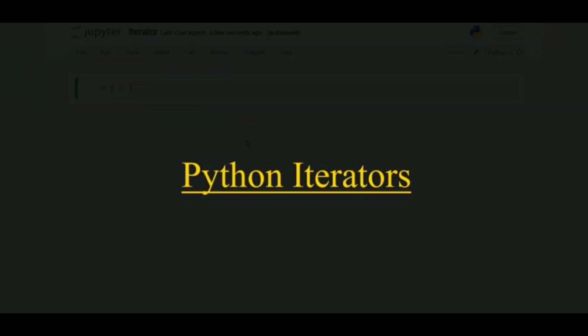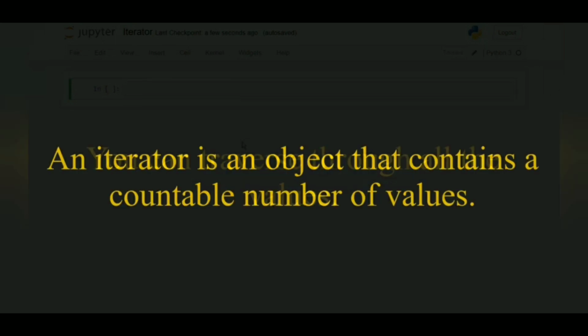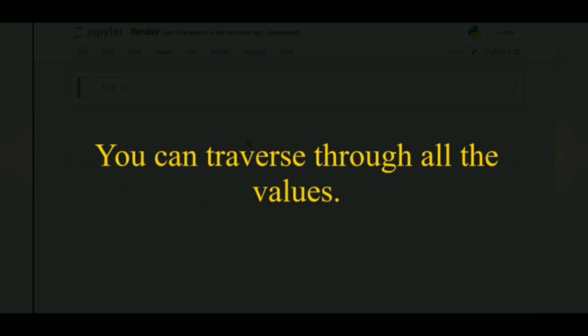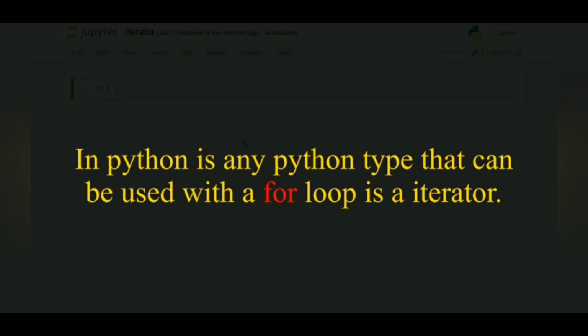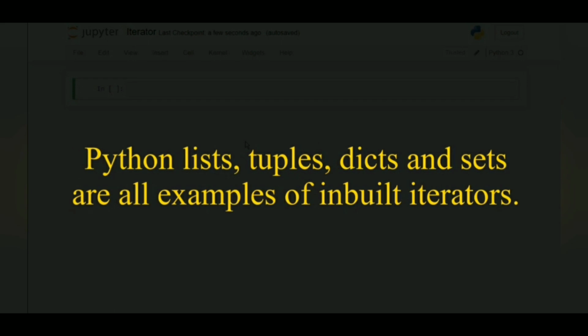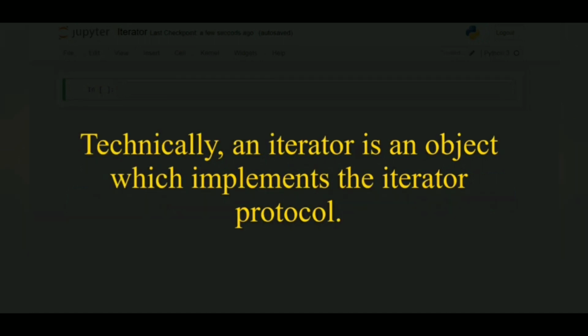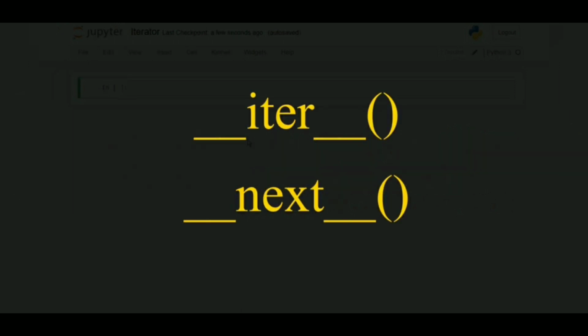Now we will discuss Python iterators. A Python iterator is an object that contains a countable number of values. In layman's terms, you can traverse through all the values in a loop. In Python, any type that can be used with a for loop is an iterable. Python lists, tuples, dictionaries and sets are all examples of inbuilt iterables. Technically, an iterator is an object which implements the iterator protocol. An iterator has two methods: one is __iter__ and the other is the __next__ method.